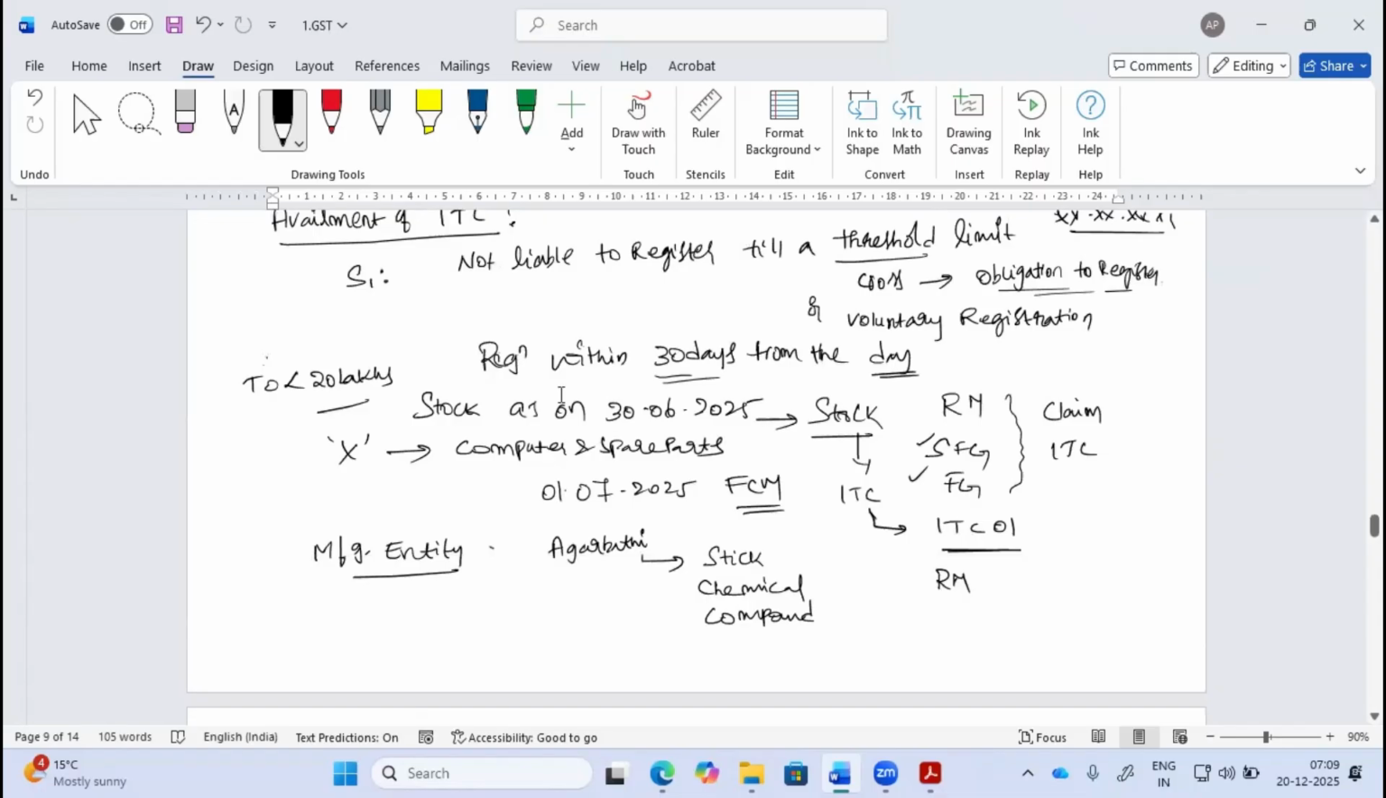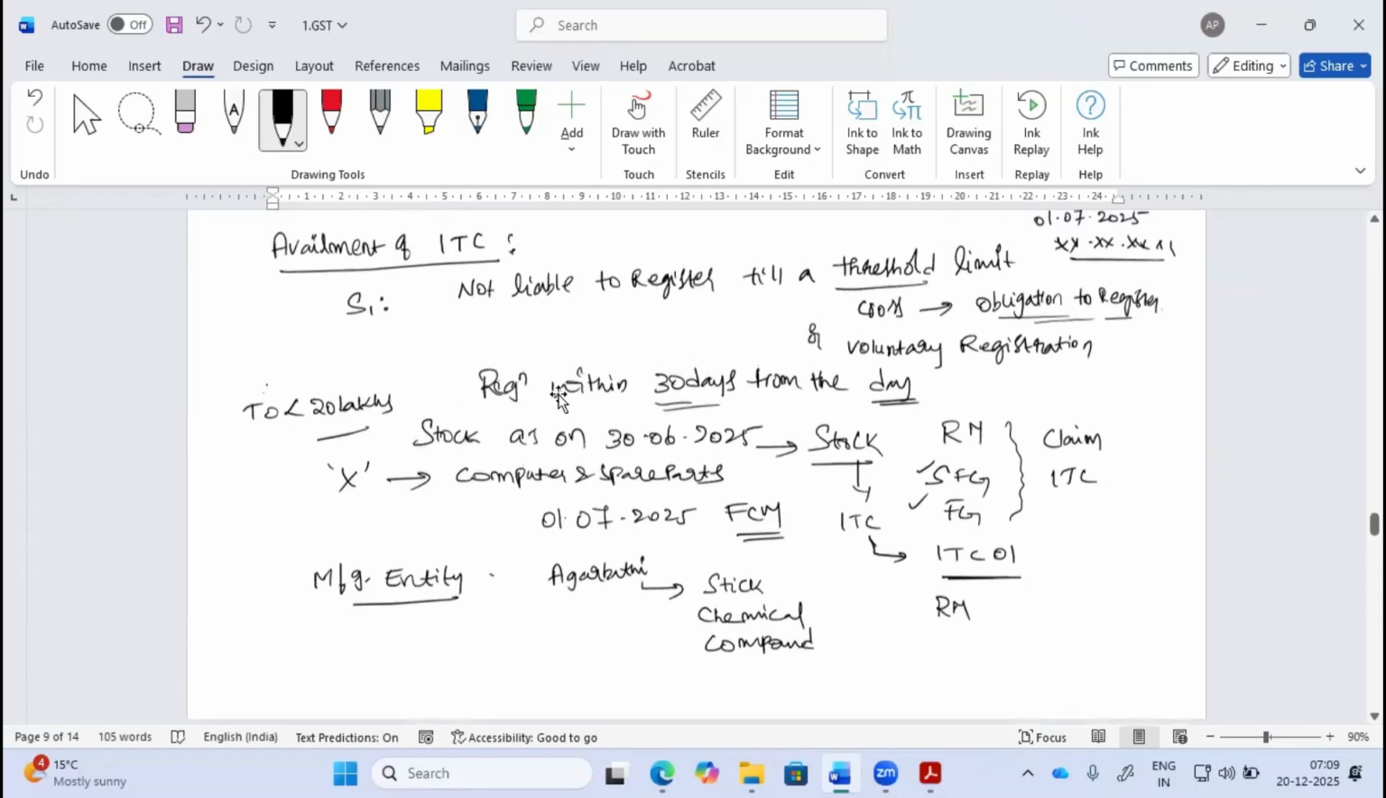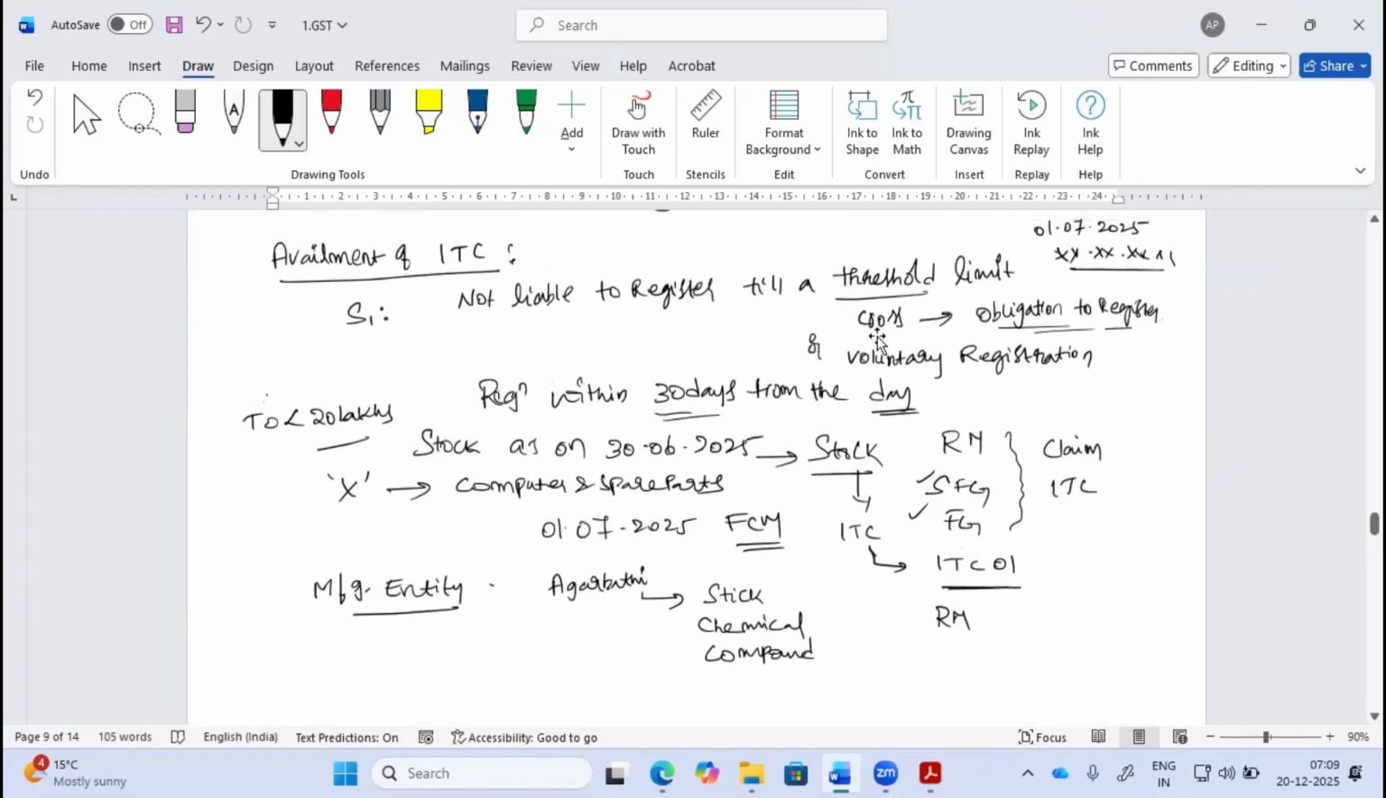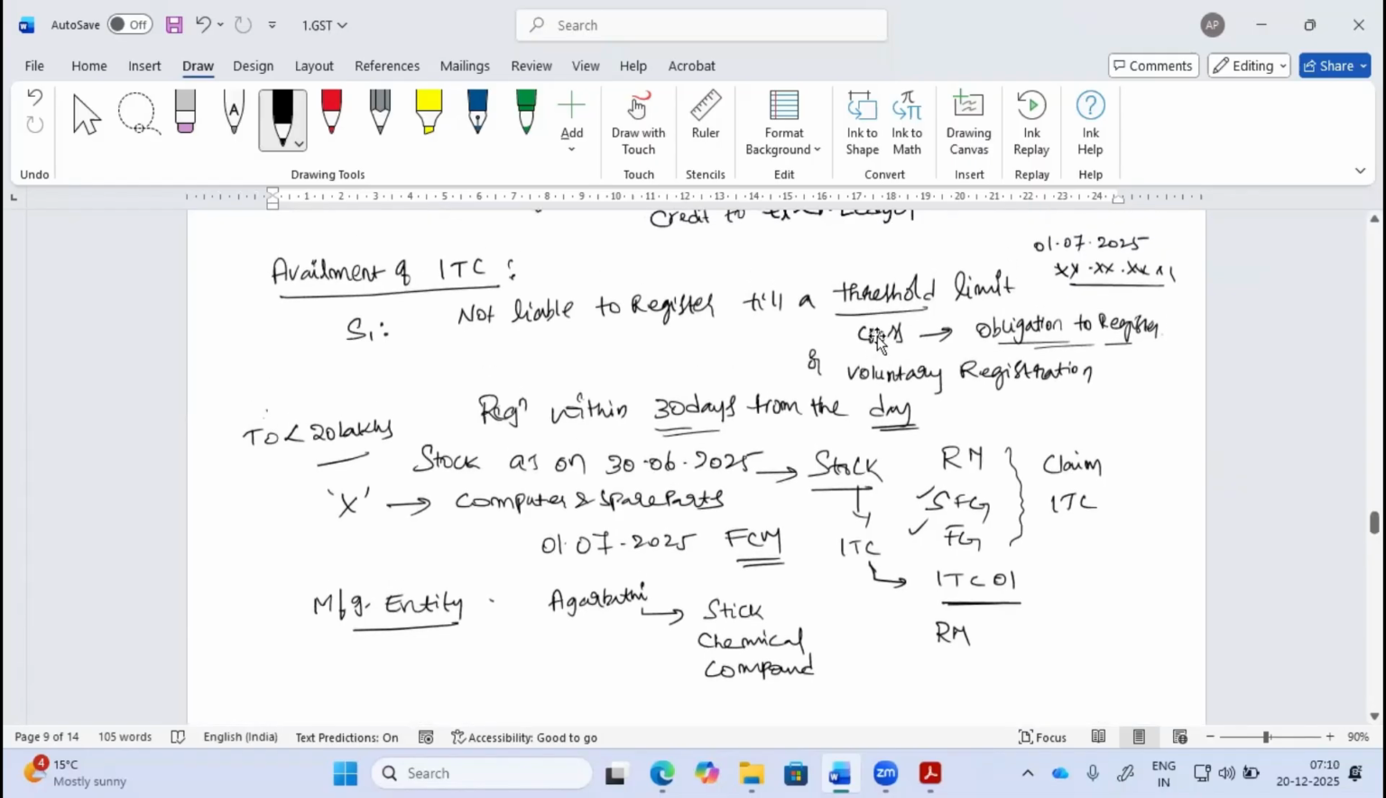Turnover less than 20 lakhs, I'm not liable to register. But once I cross the turnover of 20 lakhs, I get registered and I pay GST. At that point in time, the inputs which are available in stock, I can take the input tax credit by filing a form called ITC-01.